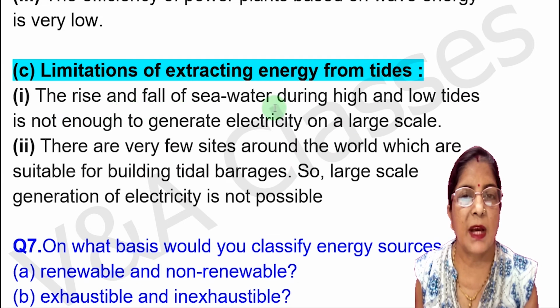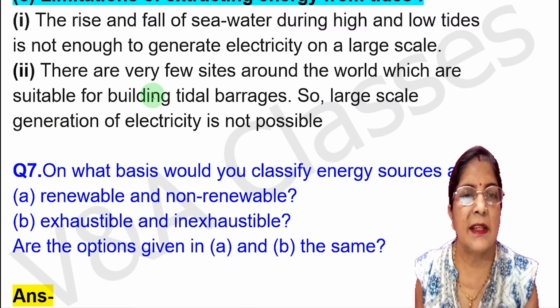Now, third part of the answer, limitations of extracting energy from tides. First point, the rise and fall of sea water during high and low tides is not enough to generate electricity on a large scale. Next point, there are very few sites around the world which are suitable for building tidal barrages. So, large scale generation of electricity is not possible.